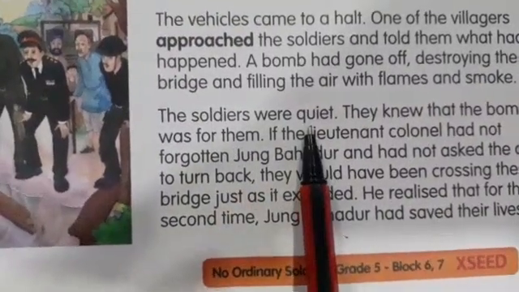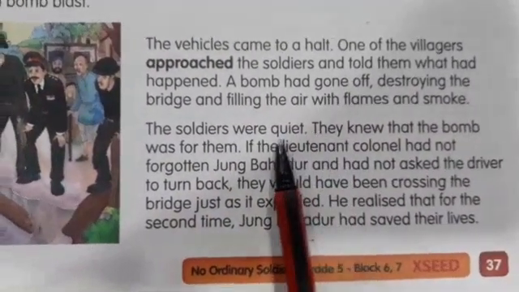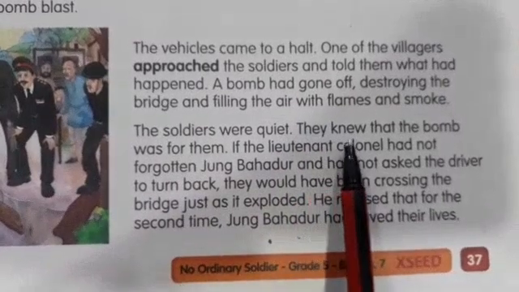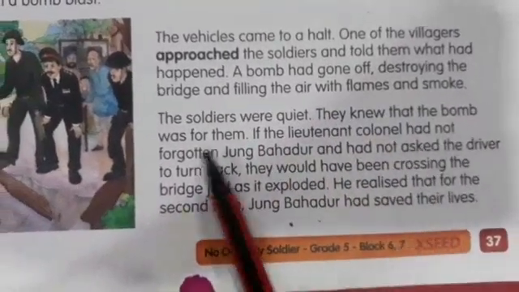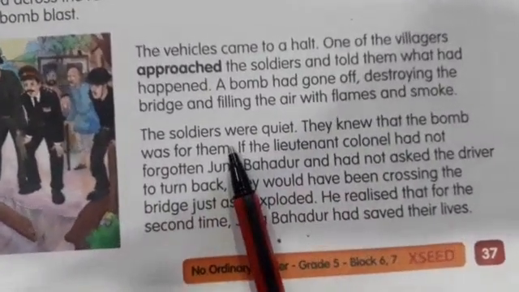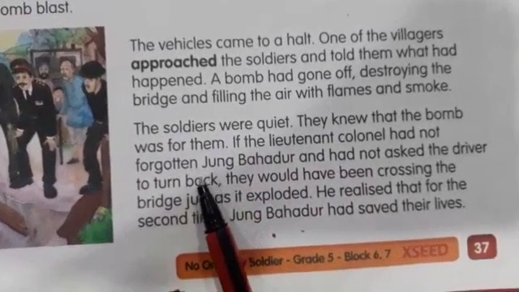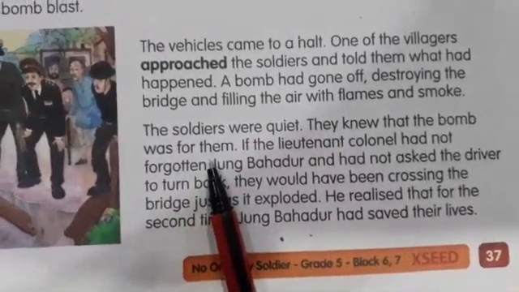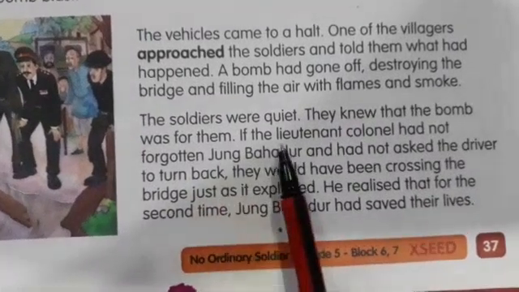All the soldiers were very quiet. They were listening to that person. Okay. They knew that the bomb was for them. Now the soldiers understood that the bomb was for them only, to kill the soldiers.